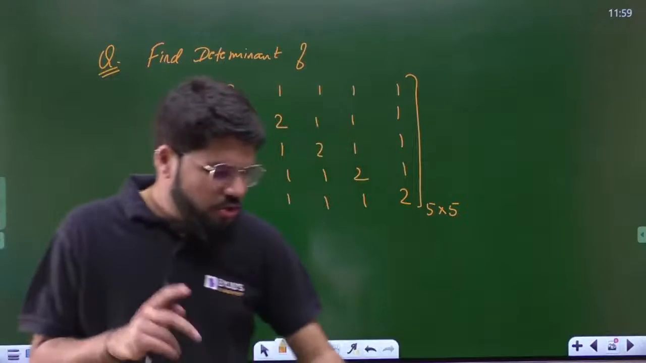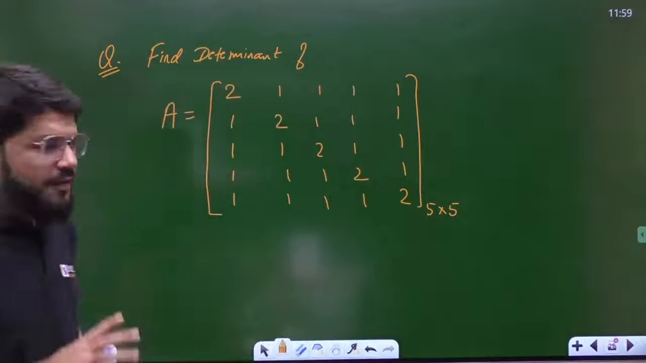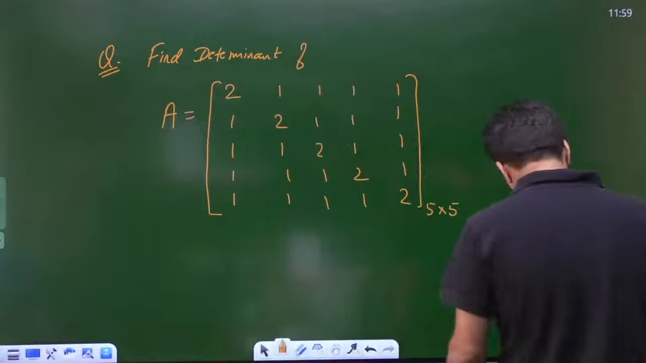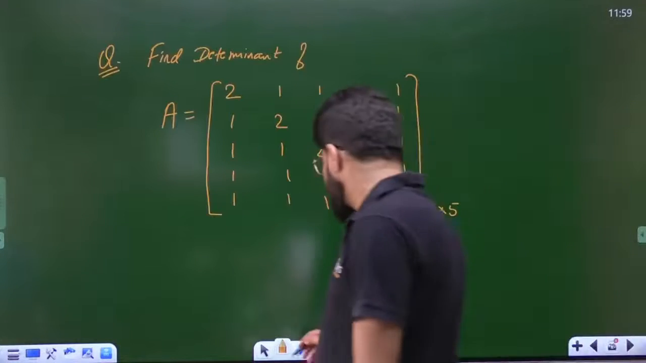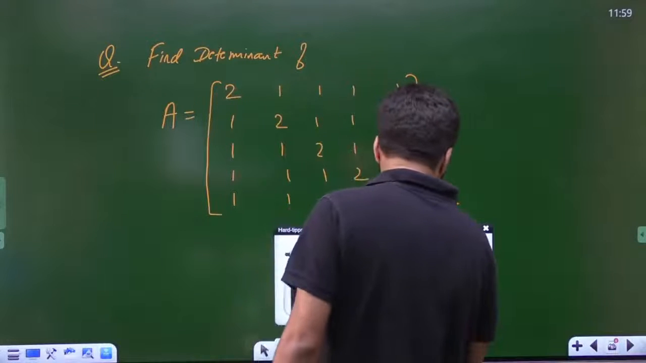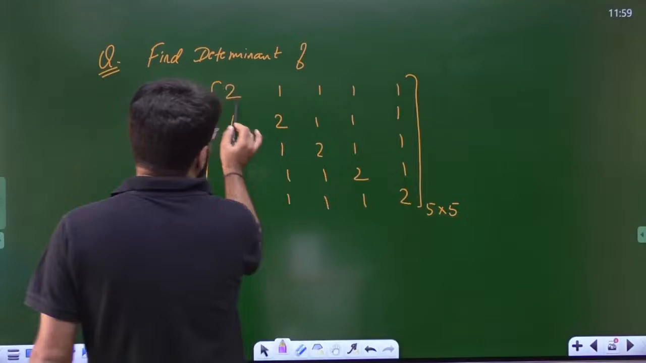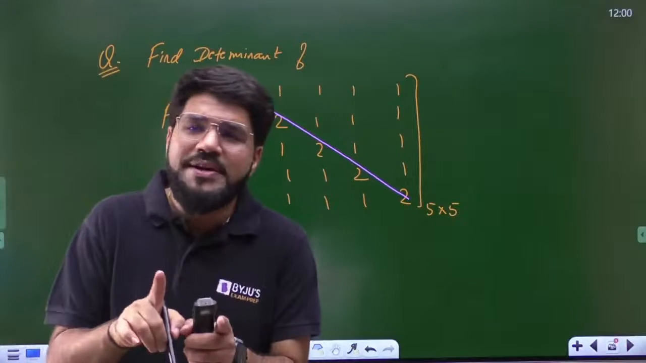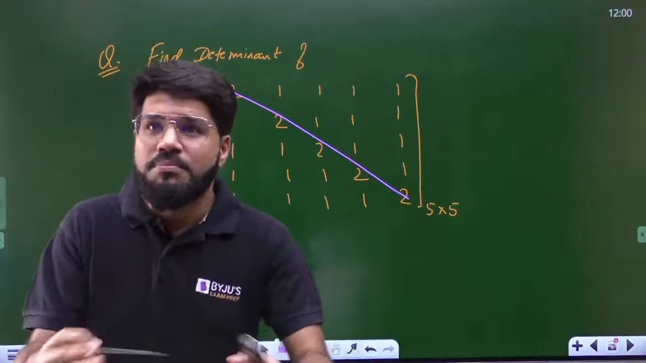Look, if you solve this question directly the determinant way, it will consume a little time. But you can observe this, and you can write down the given matrix. The only difference is that here all the diagonal elements are 2. If all the diagonal elements were 1, then I know something can be done.